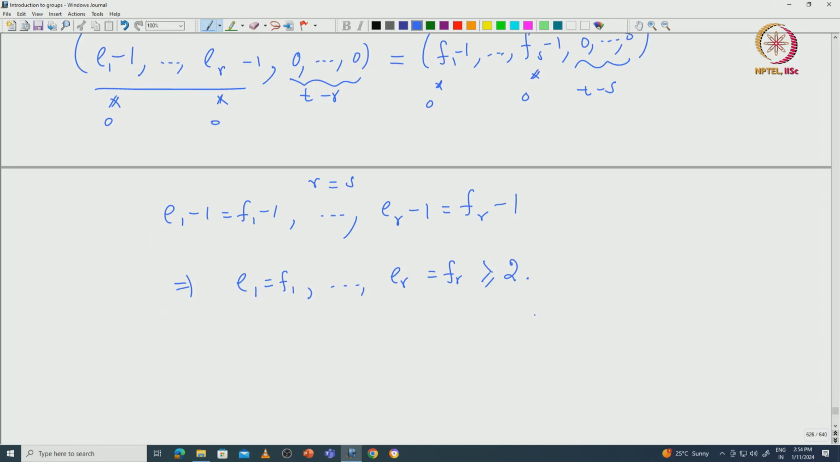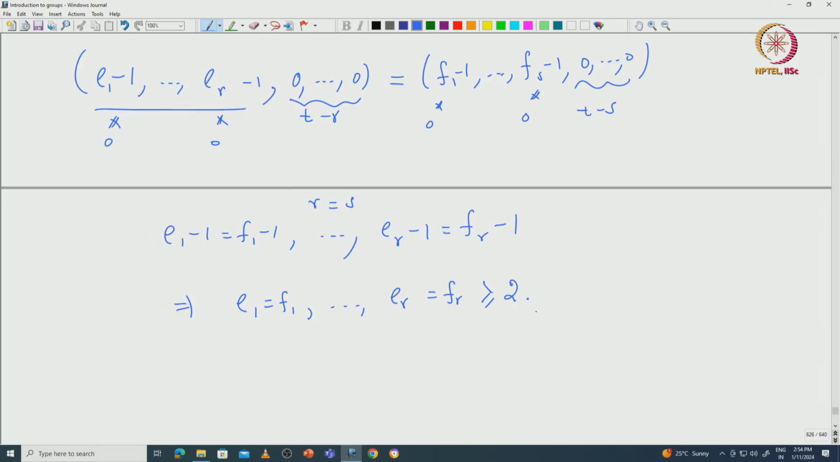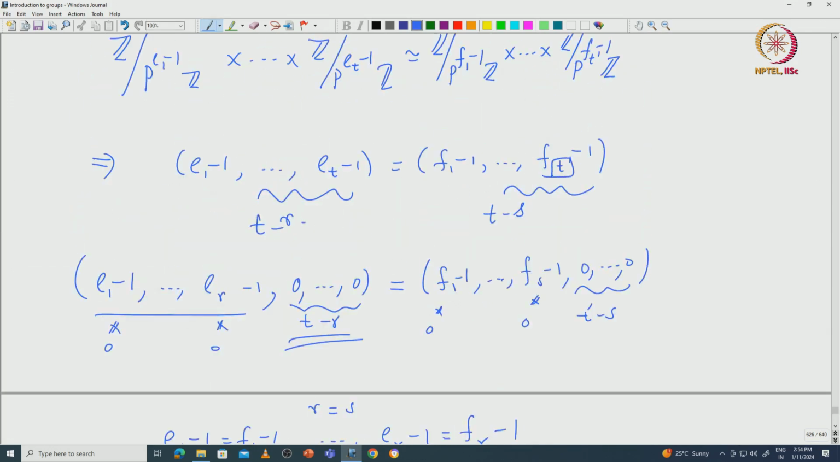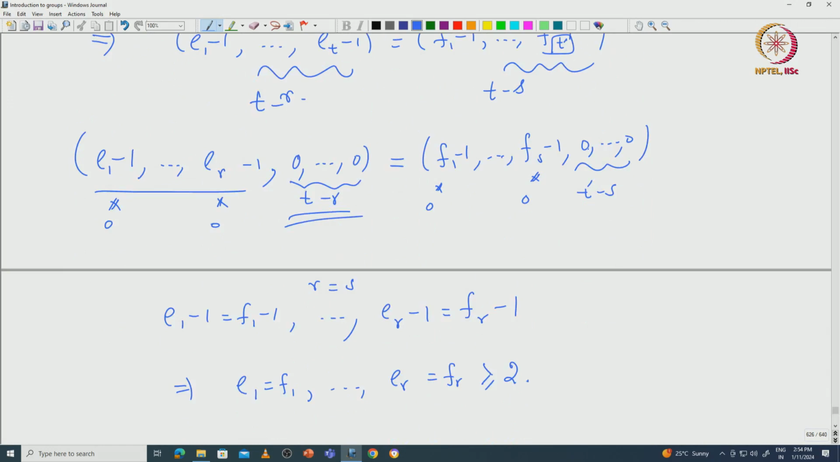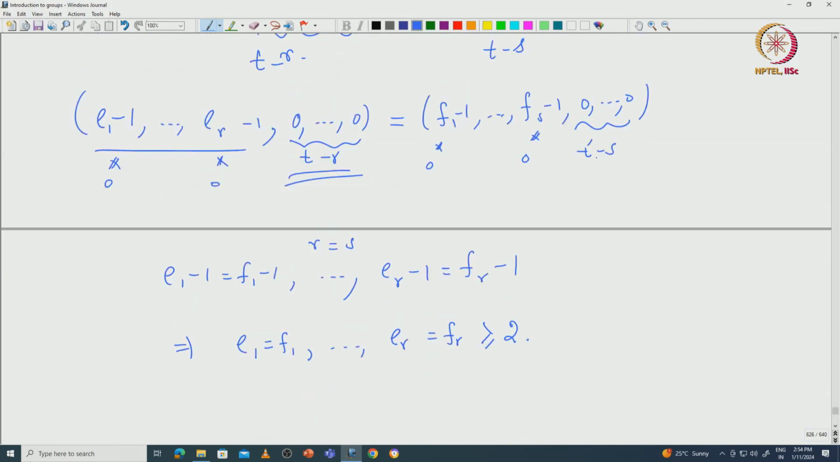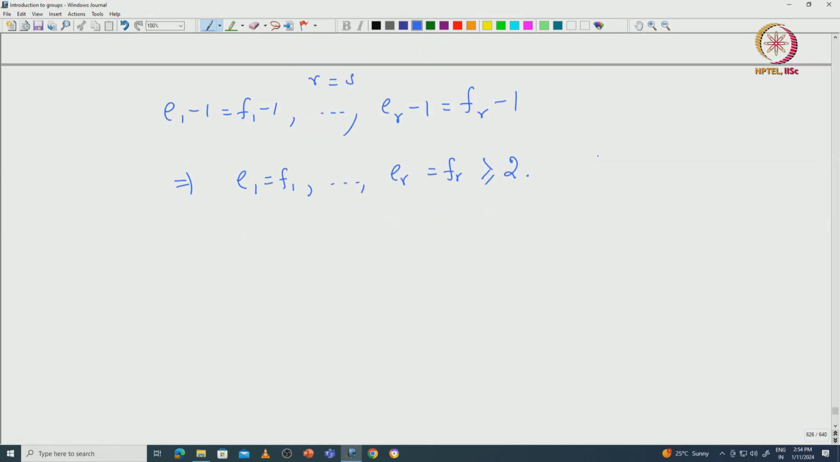But if you think about it, we also need to say that this T minus R is same as this T dash minus R. Okay. So, because here it is T dash, we have to say that T dash minus S and T minus R, both of them should be same. So, how do we say that? For that we can actually compare the order of the group. Okay. So, what is the order of the group?